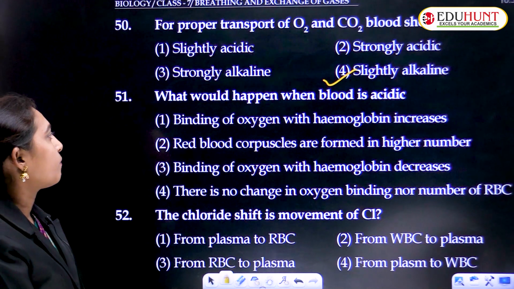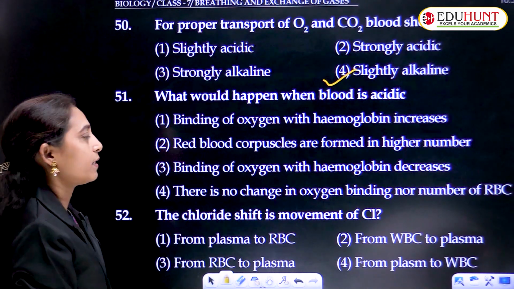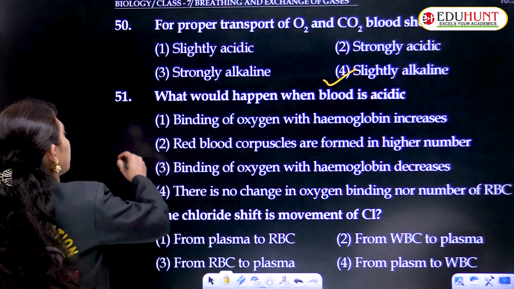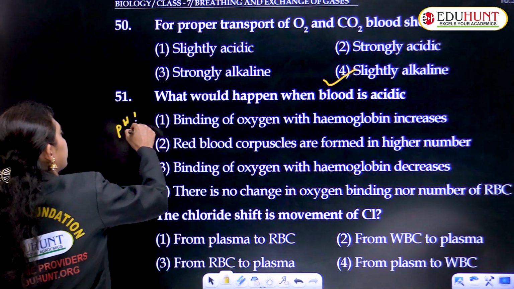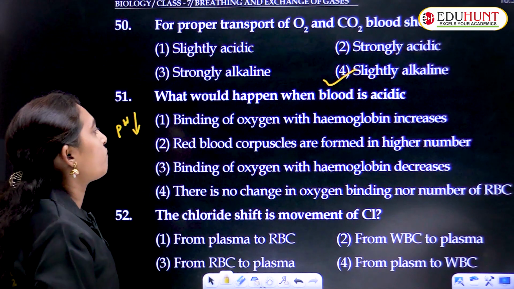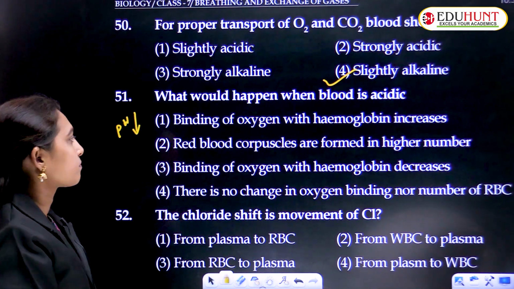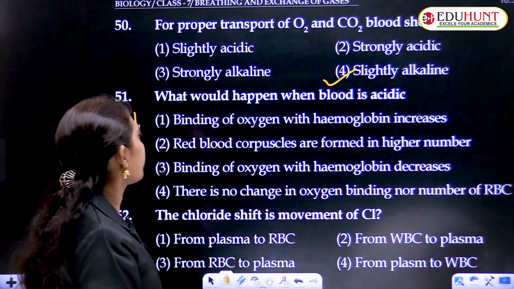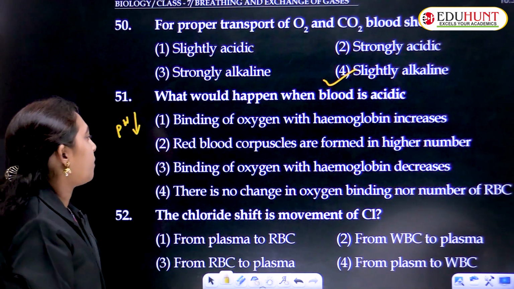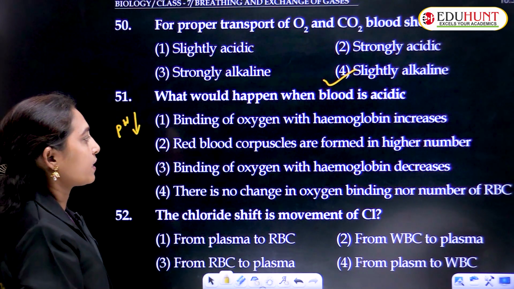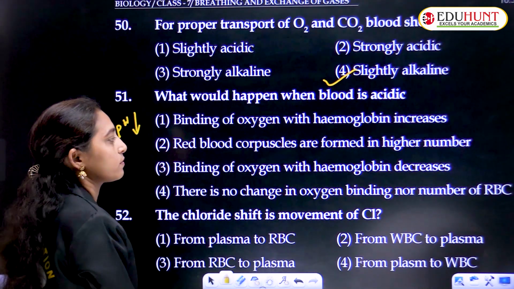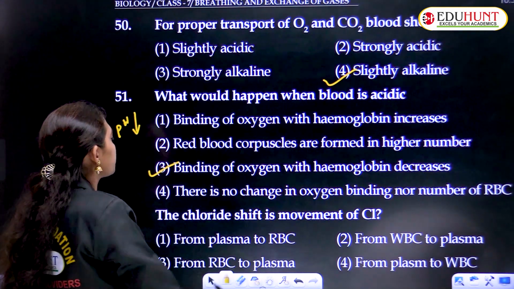What would happen when blood is acidic? Blood acidic means the pH is low. Binding of oxygen with hemoglobin increases. Red blood corpuscles are formed in higher number. Binding of oxygen with hemoglobin decreases. There is no change in oxygen binding nor number of RBC. The third option is the correct one.